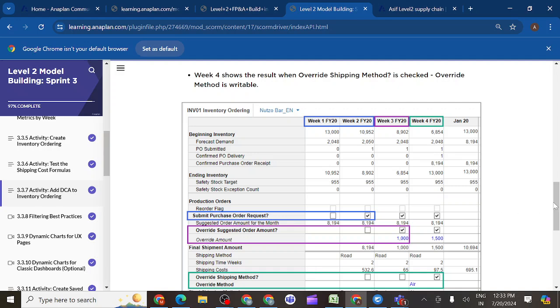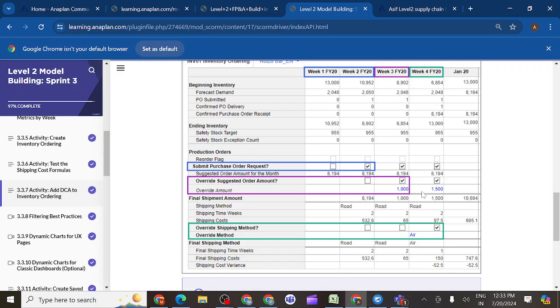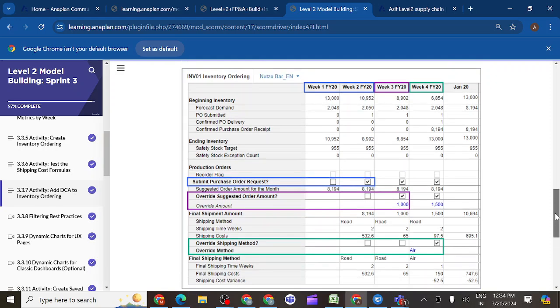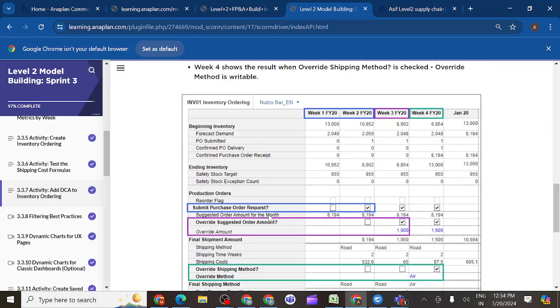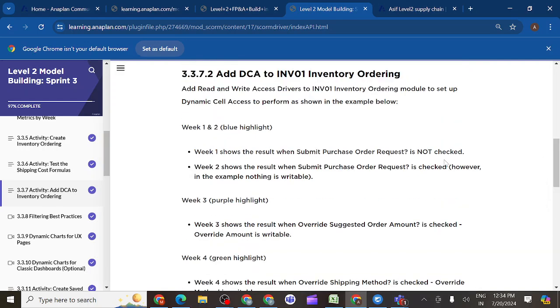According to these instructions we should follow. First of all we need to write the formula for the submit purchase order request. Week 2 shows the values when submit purchase order request is checked. However, in the example, nothing is readable.